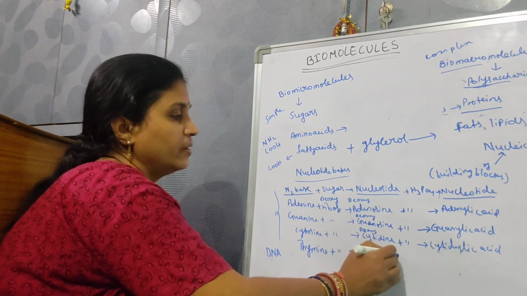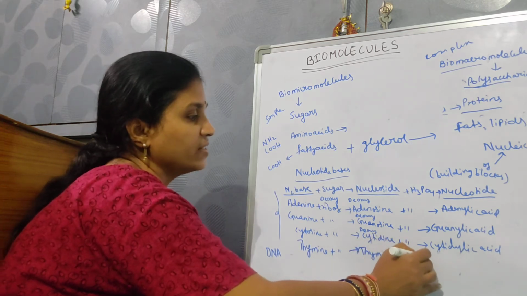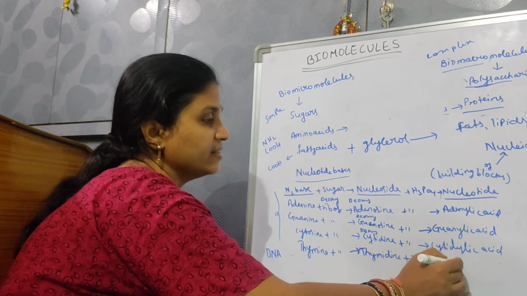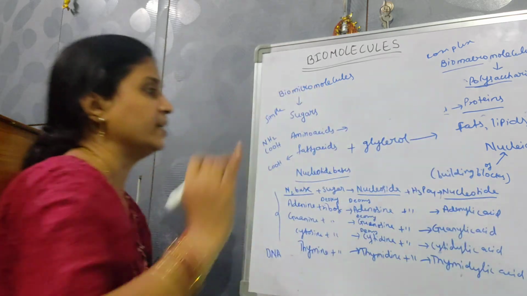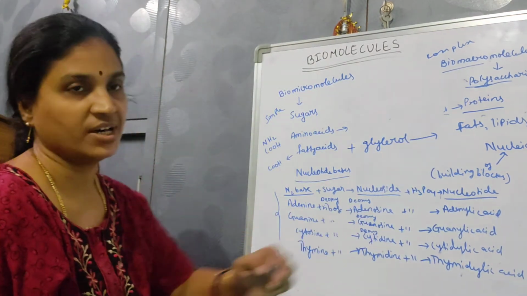Thymidine plus phosphoric acid gives thymidylic acid. Like this. These are the building blocks of nucleic acids, DNA and RNA.